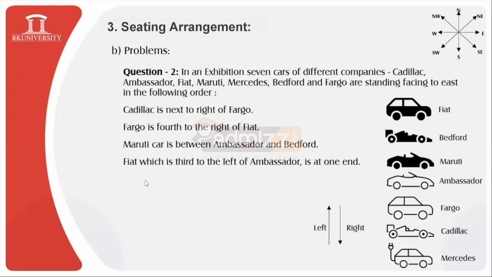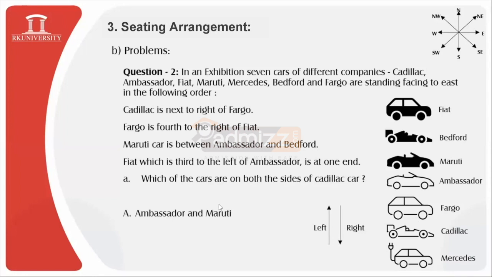Now the first question related to main question number 2: which of the cars are on both sides of Cadillac car? Your options are Ambassador and Maruti, Maruti and Fiat, Fargo and Mercedes, and Ambassador and Fargo. That means towards the left side of Cadillac and towards the right side of Cadillac. It is very easy to answer now. You can observe this arrangement carefully.